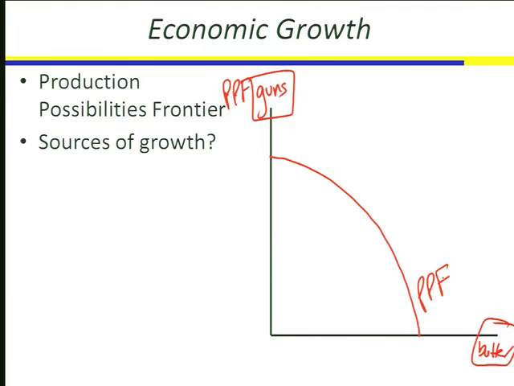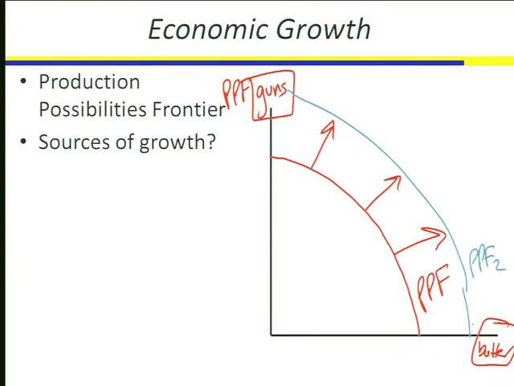When we use the production possibilities frontier to talk about economic growth, we're talking about the factors that make the production possibilities frontier shift out and give us a whole new production possibilities frontier, such as this, PPF2, which is shifted out. There are, in general, two possible sources of growth. What are they? Somebody give me one.